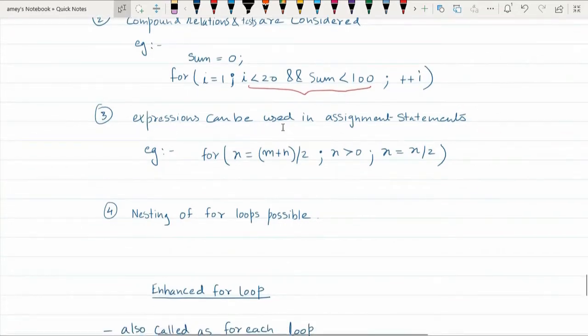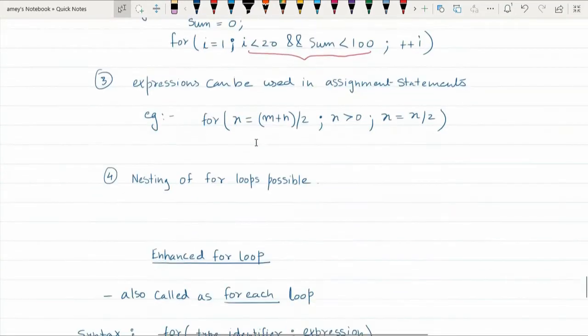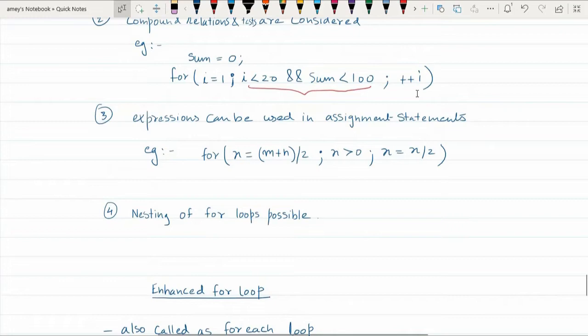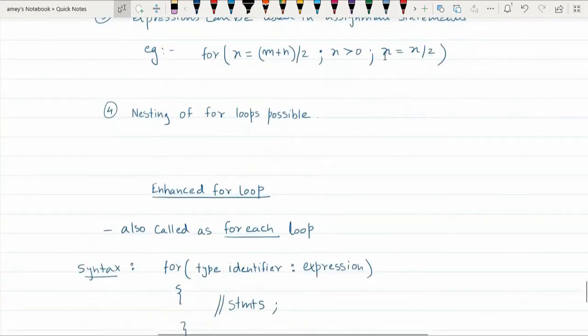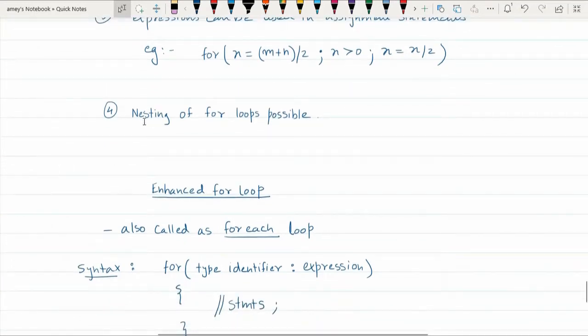And third, expressions can be used in assignment statements. So here I had just initialized the variables with certain values, but you can actually have expressions. For example, x equal to m plus n divided by 2. This kind of expressions are also possible in the initialization statements. Also, the updation always need not be I plus plus and I minus minus. Updation can be something like this also, where x equal to the original value of x divided by 2. This kind of updation is also valid in for loops. And most important thing is, for loops can be nested. Okay, that is, within one for loop you can have another for loop and so on.